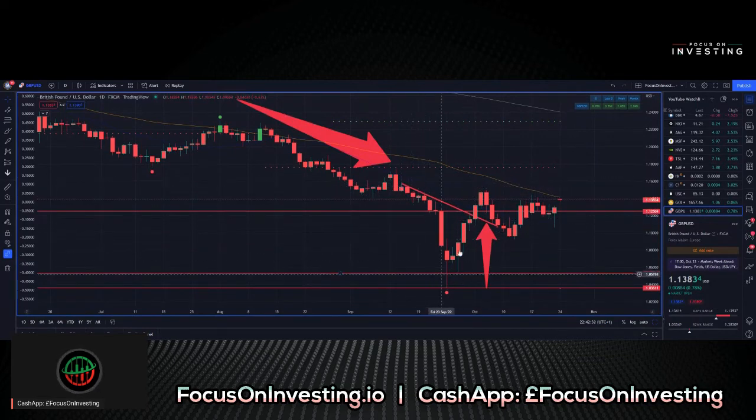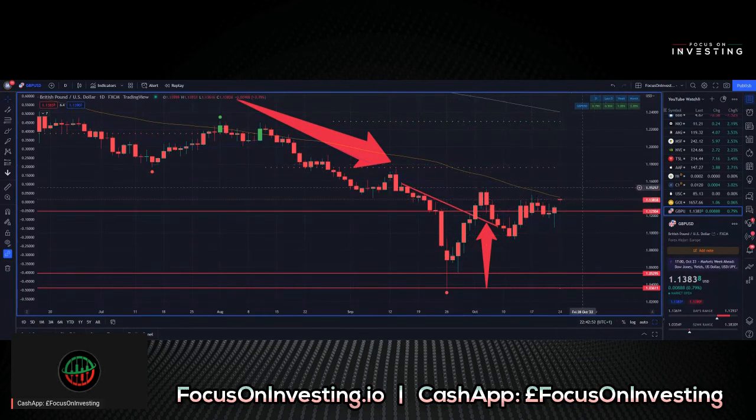And even though it had a big tank, it recovered back to this level on the 30th of September. And then we see that price actually broke this kind of trend line, and came back up to the levels that it was at just at the time of the big dip. And then since then, price has kind of leveled off sideways.